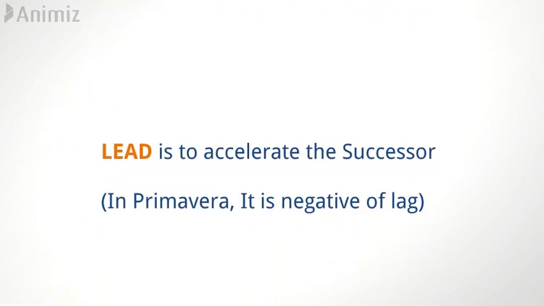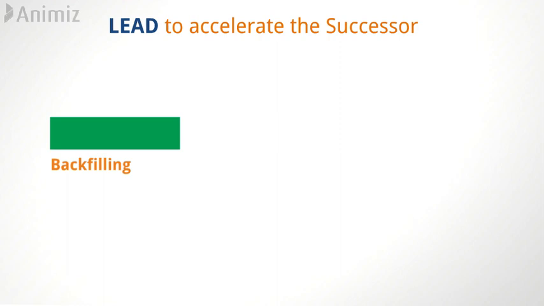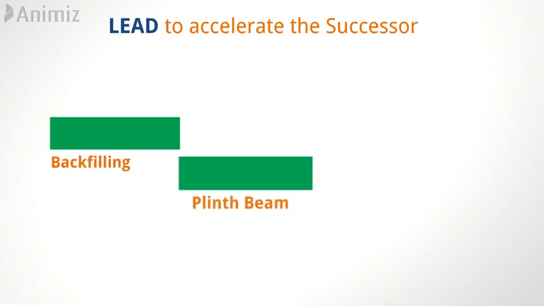Lead is to accelerate the successor activity. In Primavera it is the negative of lag. Let's see with a simple example. Now the backfilling and the plinth beam have a finish to start relation. That is, the finish of backfilling results in the start of the plinth beam.